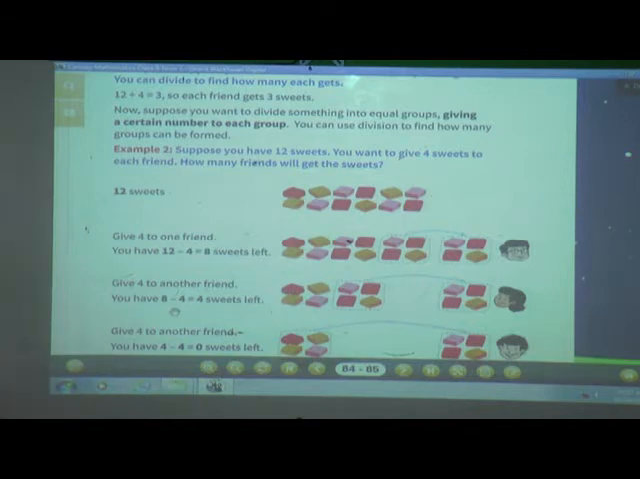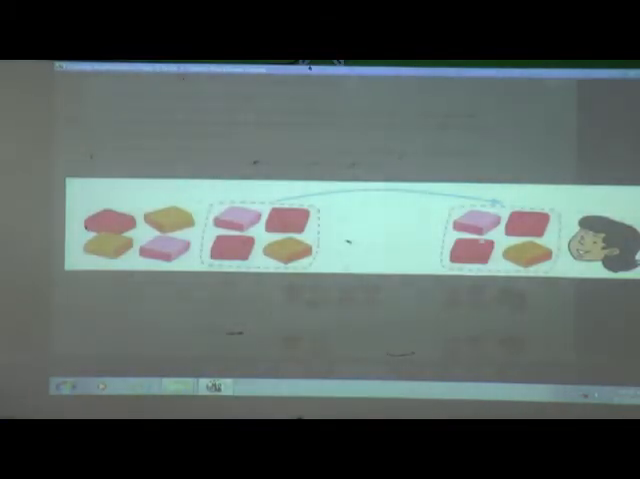Okay, so now you have 8 sweets with you, and out of that 8 sweets again you want to give 4 sweets to another friend. So 8 minus 4 is equal to how many sweets will remain with you? See, here 8 sweets are there, and out of these 8 sweets, if you give 4 sweets to another friend, then only 4 sweets will remain with you.